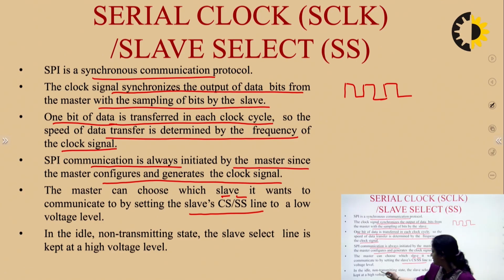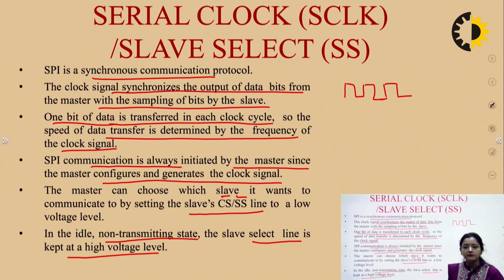What happens in the non-transmission state? In the idle, non-transmitting state, the slave select line is kept at a high voltage level, because it is an active low signal. When it is not in use, it will be kept at a high voltage level.